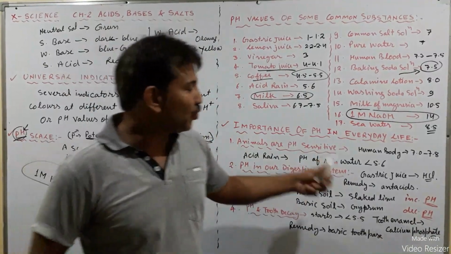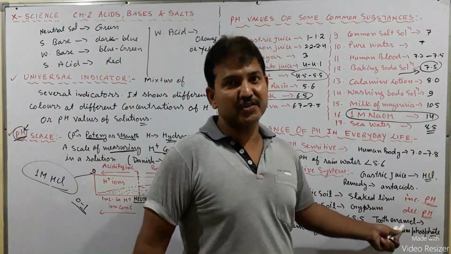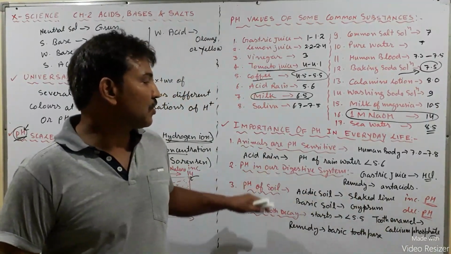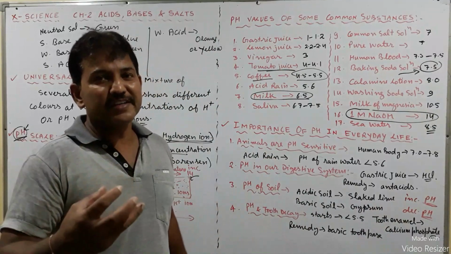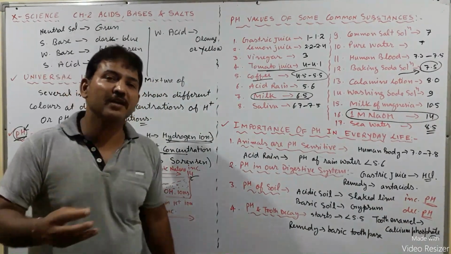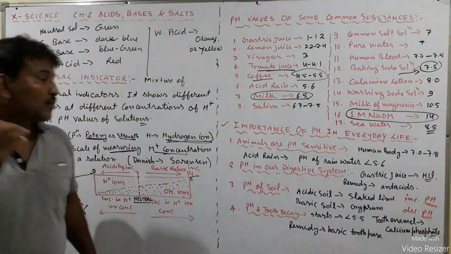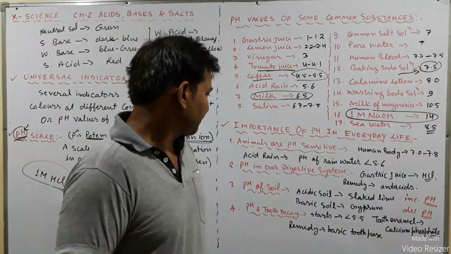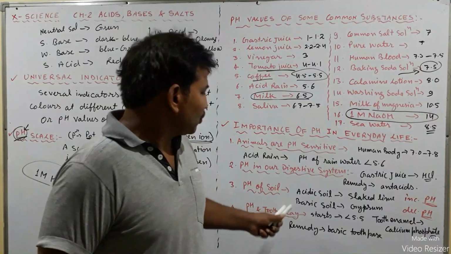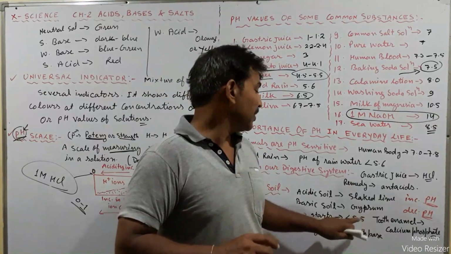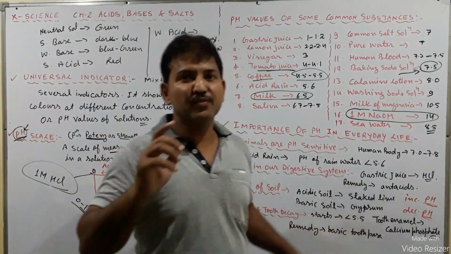So that tooth enamel is destroyed by that acid, which is caused due to eating and not washing the mouth after eating any chocolate or any toffee or any meal. Okay, and our tooth decay starts when the pH of the mouth becomes less than 5.5.